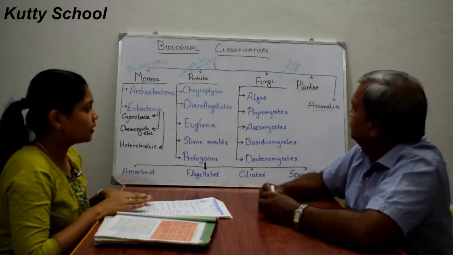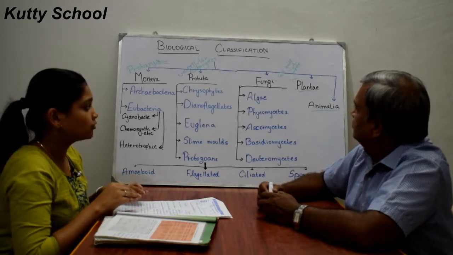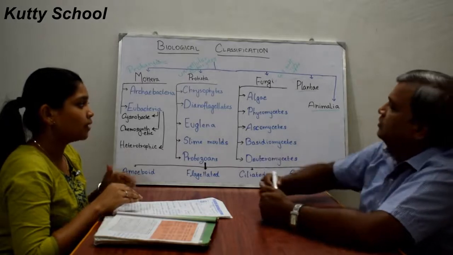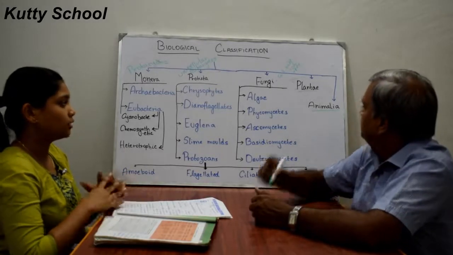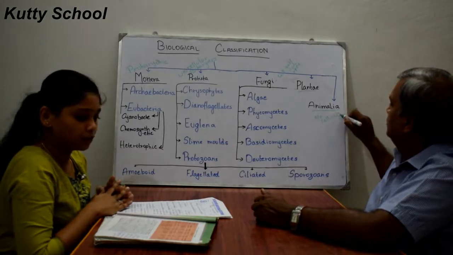Plantae are eukaryotic organisms and autotrophs, and they have a cellulosic cell wall. Animalia do not have a cell wall and are heterotrophic. So no cell wall and heterotrophic.